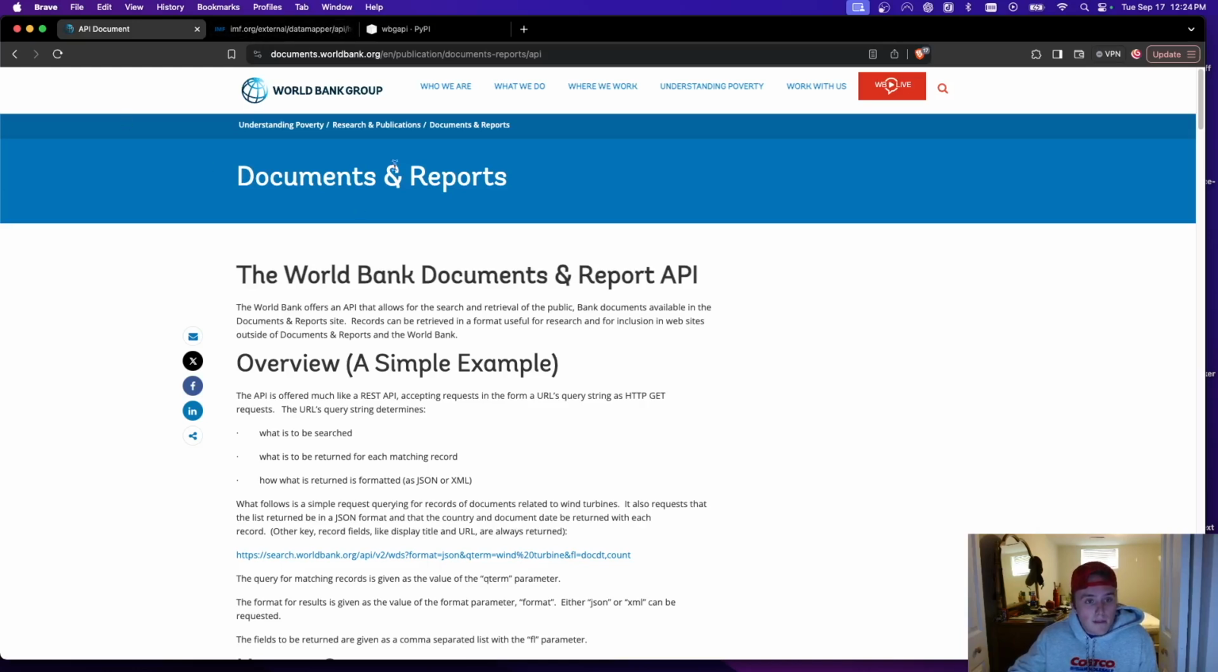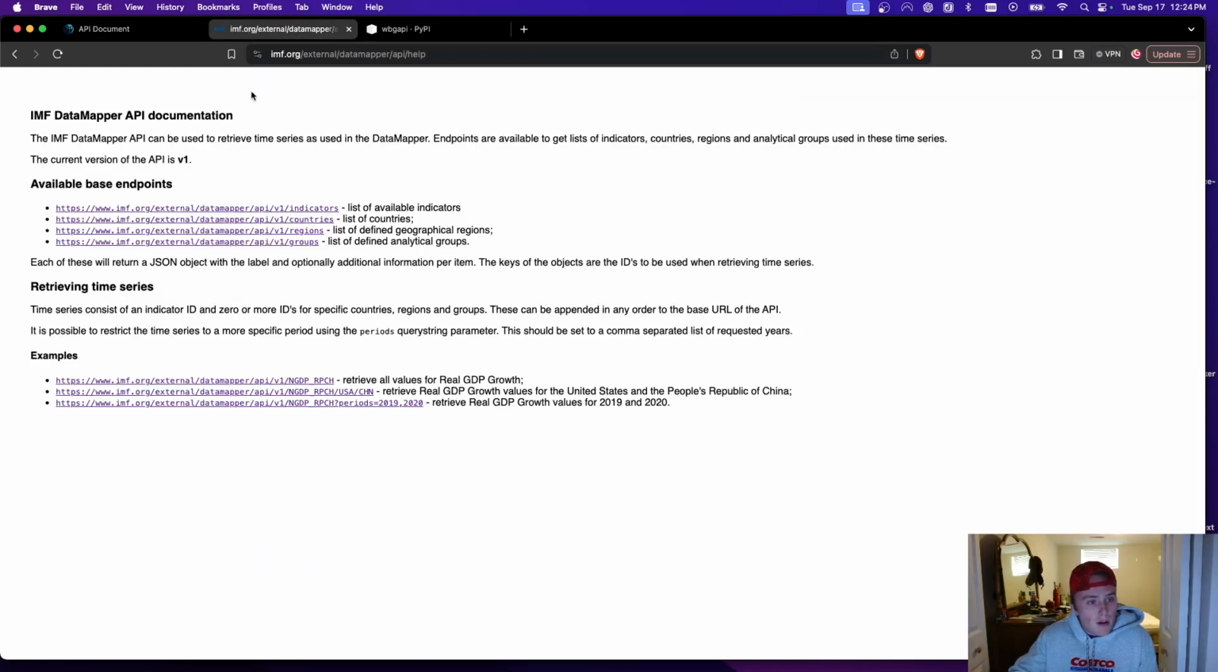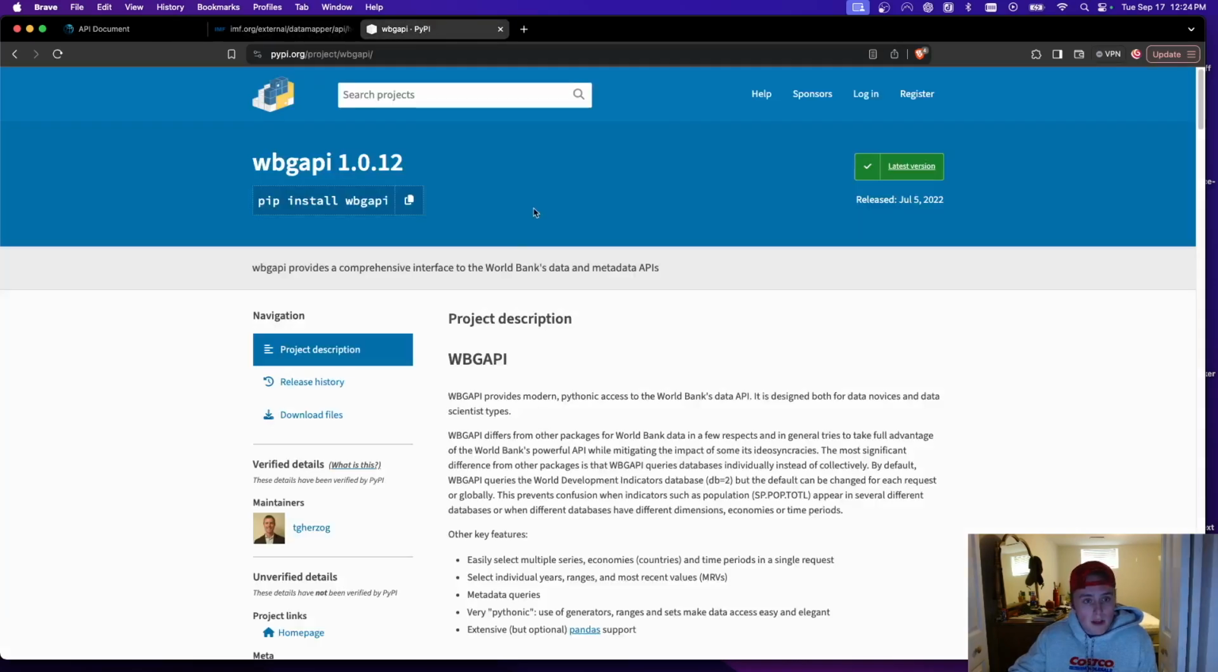And I first found this World Bank API as well as this IMF API, and these were both extremely helpful and had a ton of indicators for a ton of different countries. I also found that there's this pip package that makes working with the World Bank API extremely simple. Because of this, I decided to build it with Python, and I came up with this cool little CLI application that I'll show you now.